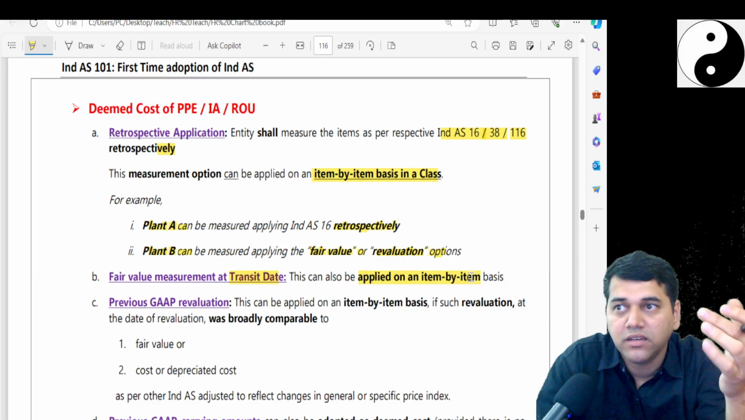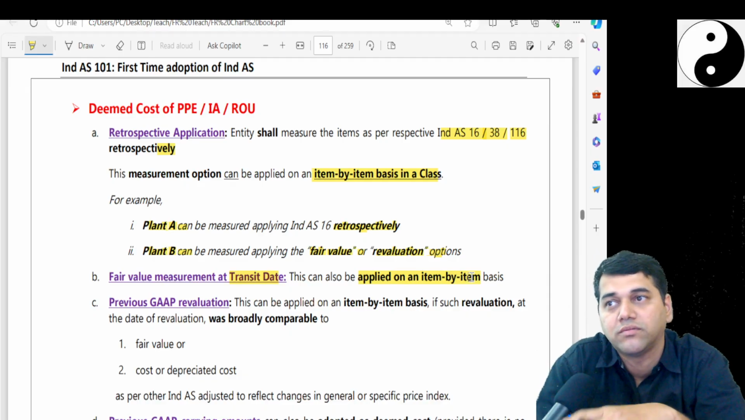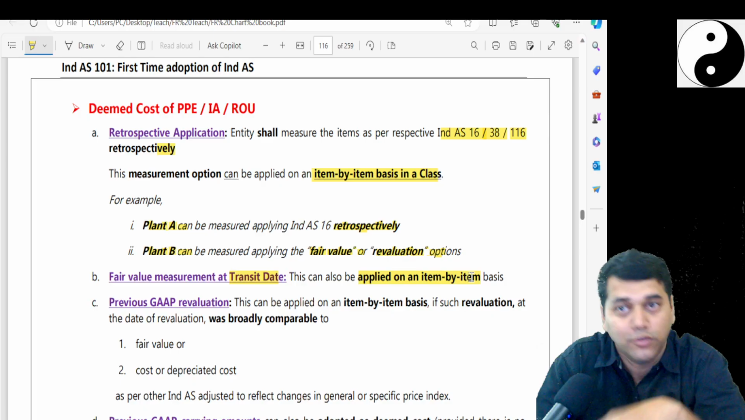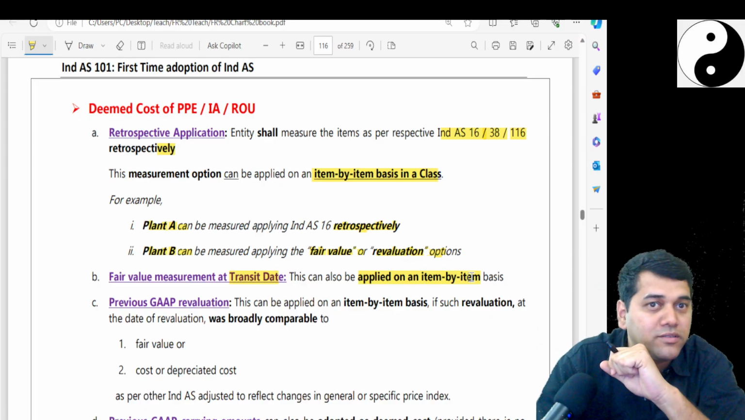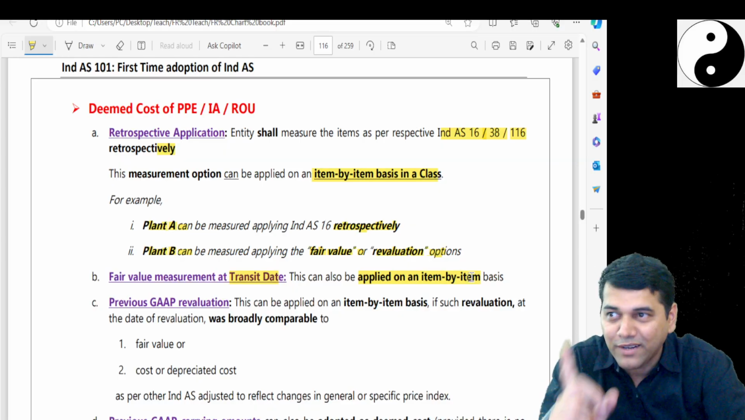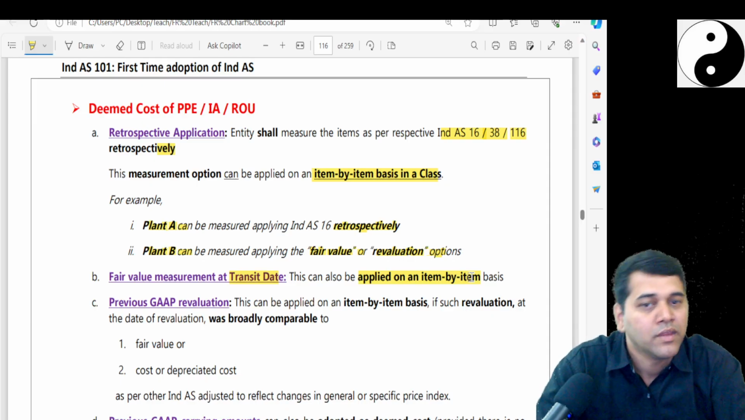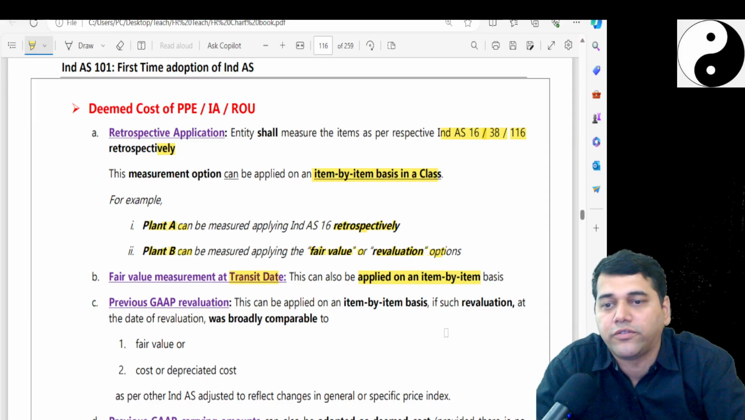Factory building, you are doing revaluation. Office building, you want to maintain at cost. Can you do this? You can know this one. There is one exam question. In day 16, we can do it. One question was there. Class by class, you can do it. That's why you can apply this here also.